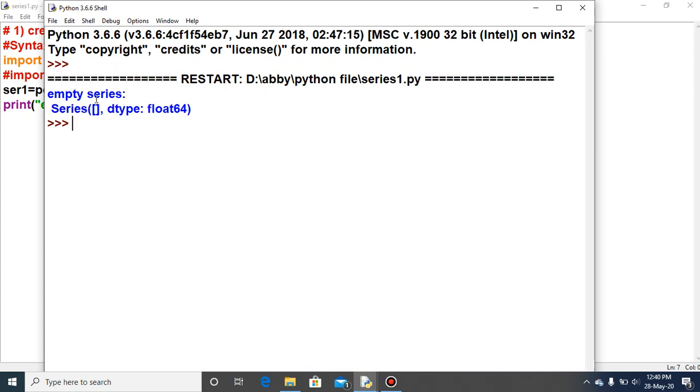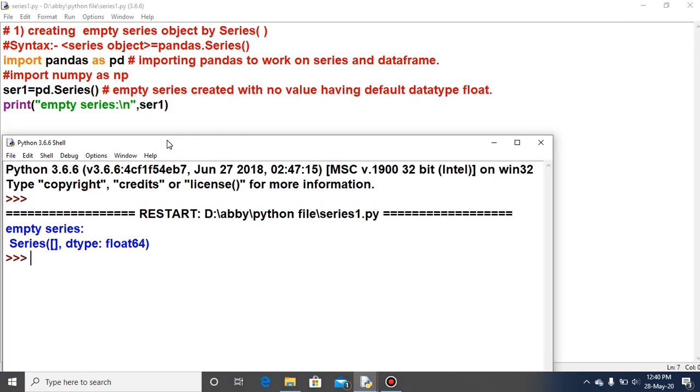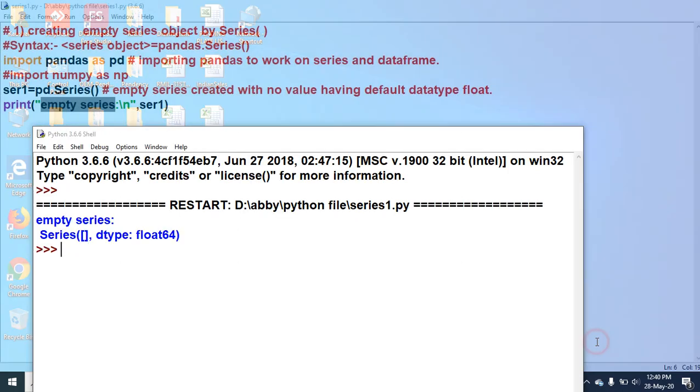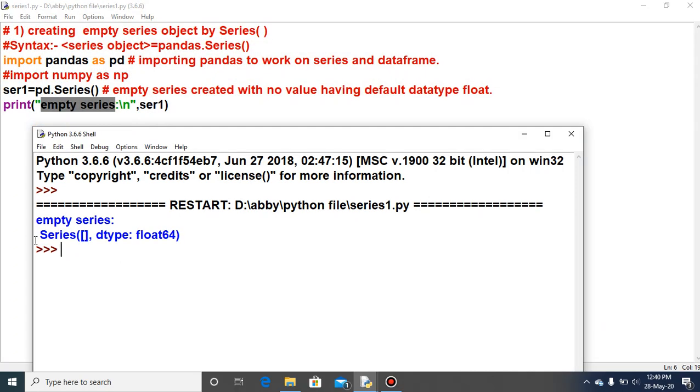Let's look at the output here. "Empty series" is coming as an output because I have given that text in the print statement. The main output is coming for ser1. Here ser1 contains this whole line: Series, then square brackets with no value, nothing is written. It means it is an empty series, and dtype equal to float64. Float64 is one of the data types of pandas or numpy.